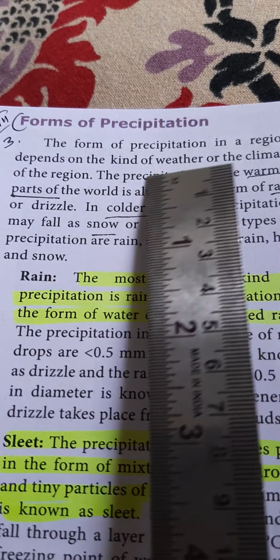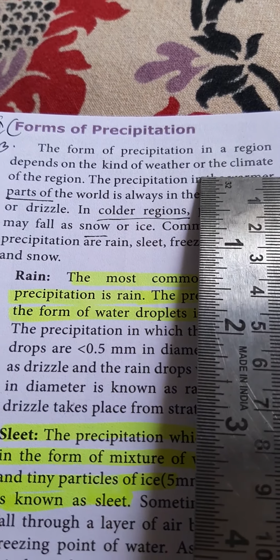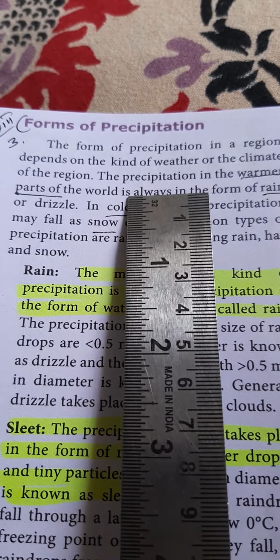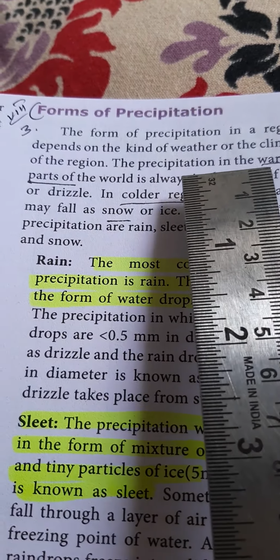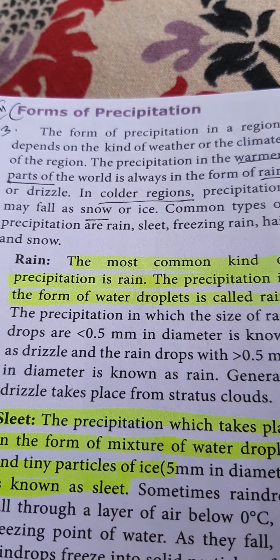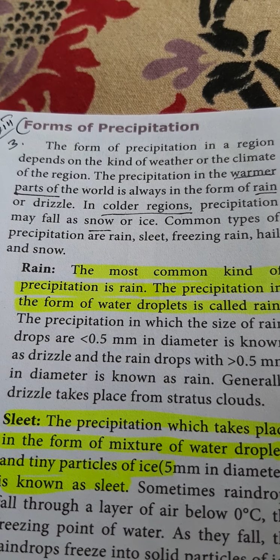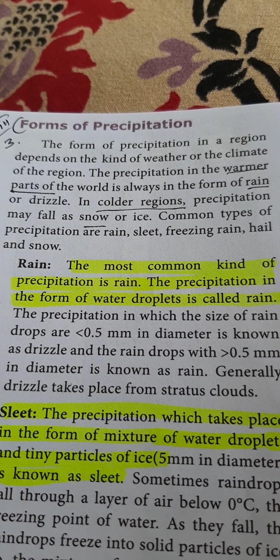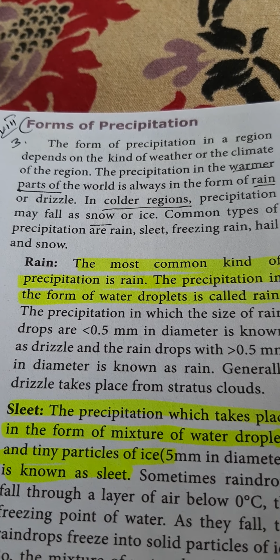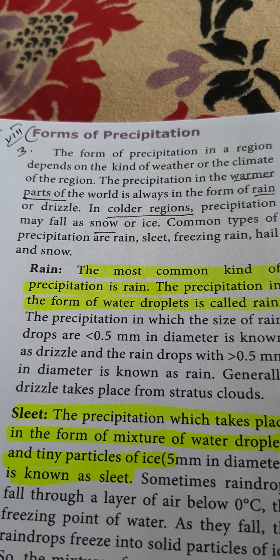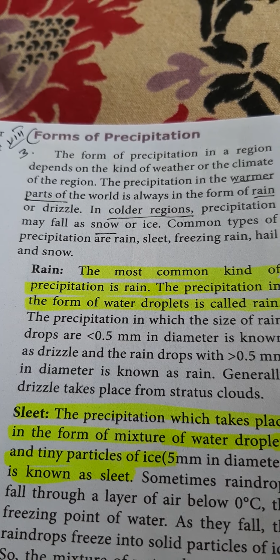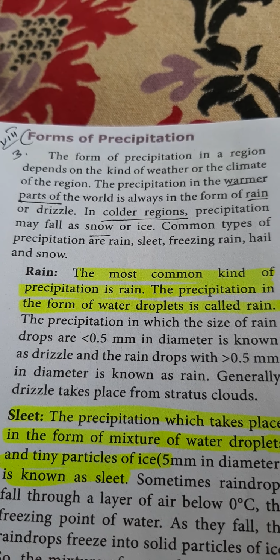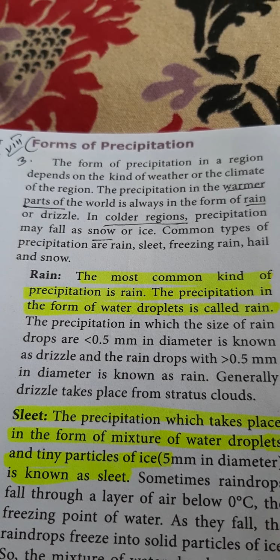Forms of precipitation. The form of precipitation in a region depends on the kind of weather or climate of the region. The precipitation in the warmer parts of the world is always rain or drizzle. In colder regions, the precipitation may fall as snow. You all understand, children? The precipitation of a region depends on the weather and climate.